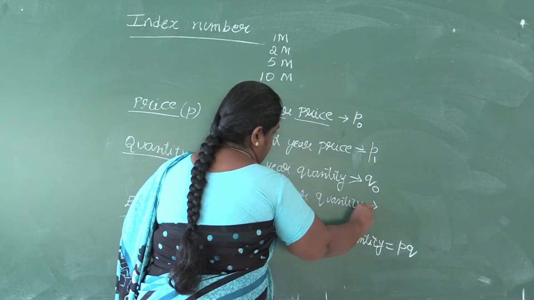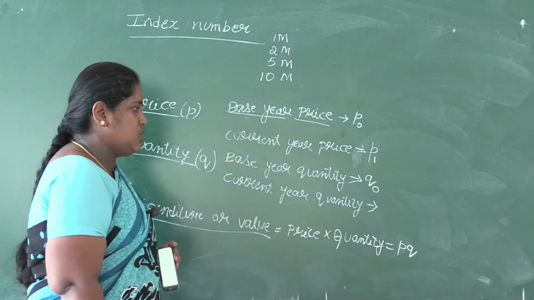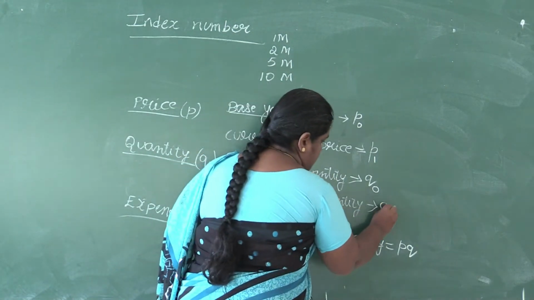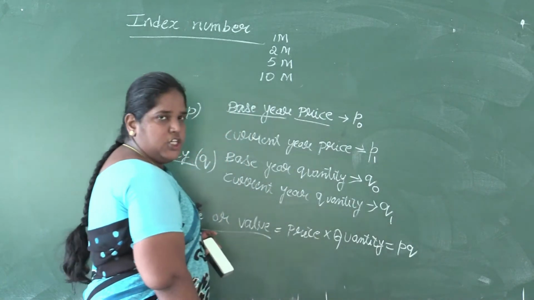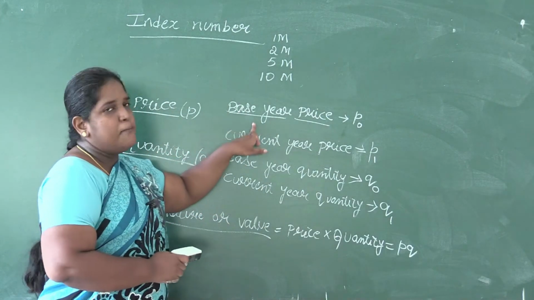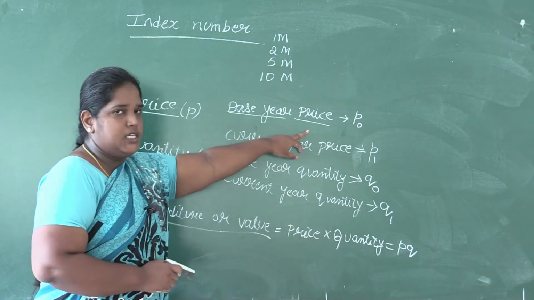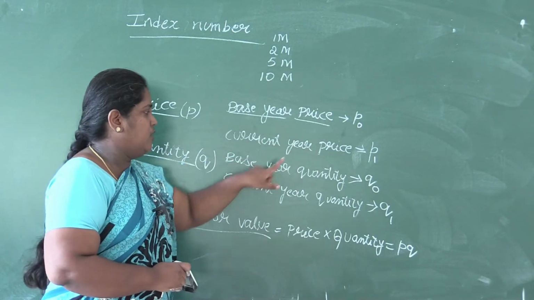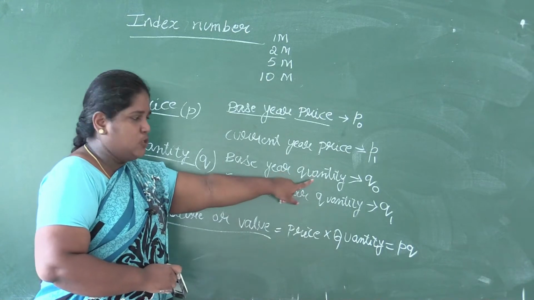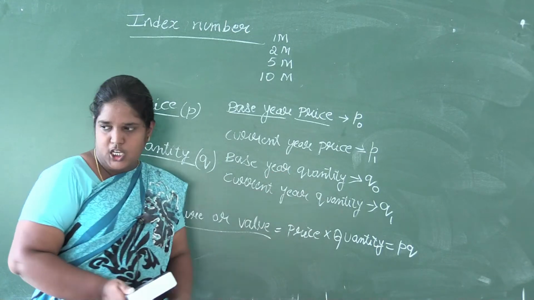The symbol is Q, and for current year the symbol is 1. So Q1. So remember, base year price is denoted by the symbol P0, current year price P1, base year quantity Q0, current year quantity Q1.